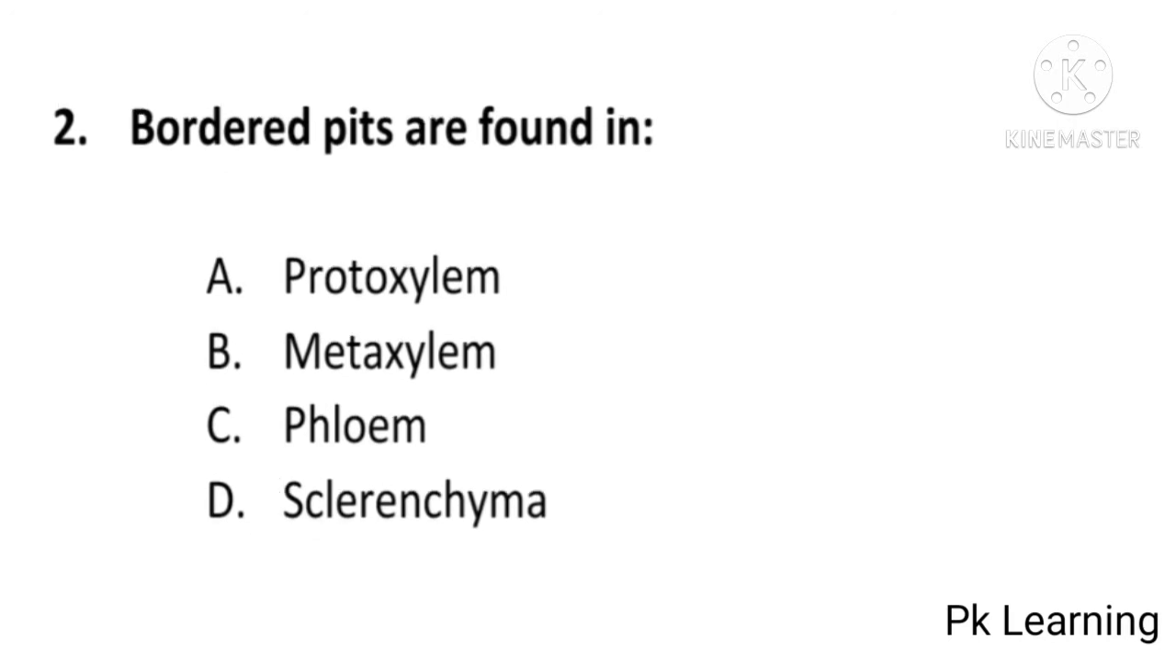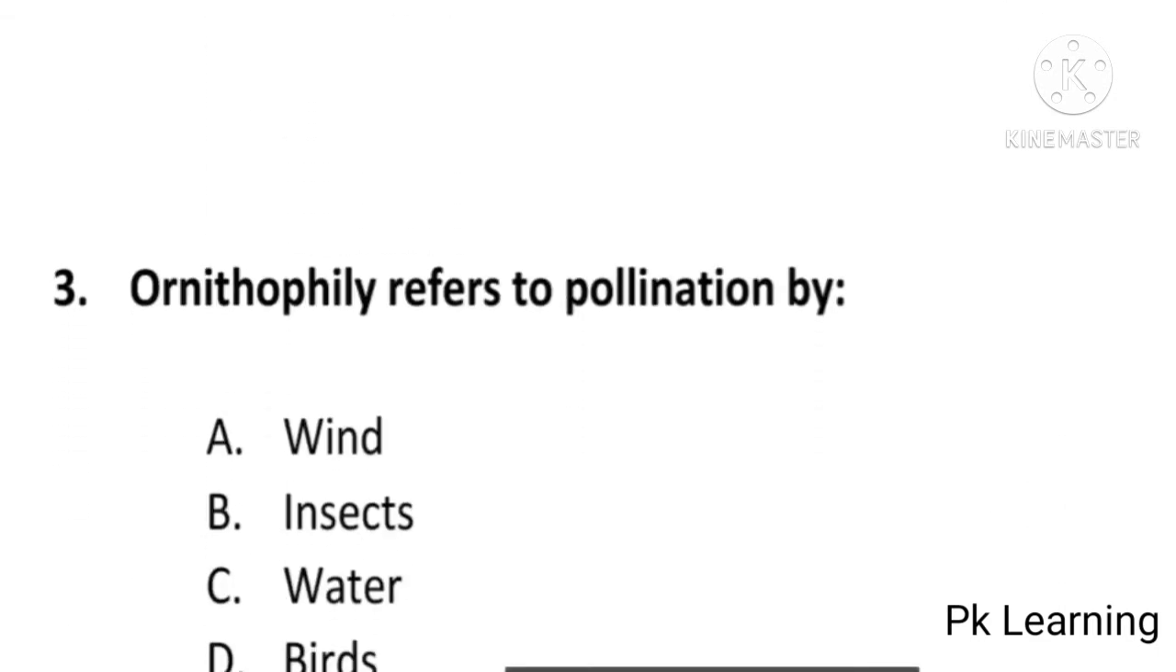Bartlett pits are found in protoxylem, metaxylem, phloem or sclerenchyma. And answer is B, metaxylem. Bartlett pits are found in metaxylem. B is correct option. And next question is,